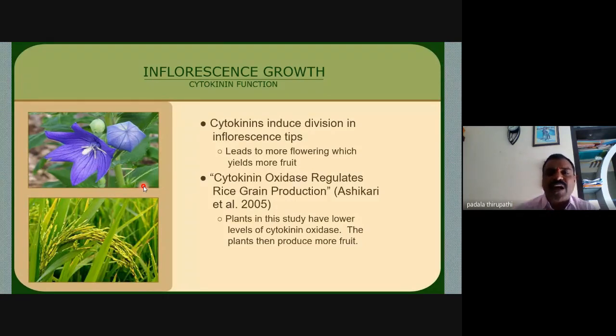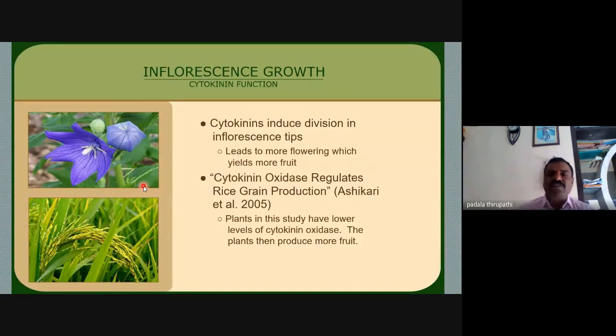So yield is important. High yield is important for making fruits and seeds in a limited or specified area, just because of the increase in the inflorescence or flower size, and not only the size, the number is also responsible. The number is also responsible for making fruits after fertilization. So just because of this, cytokinin is important.